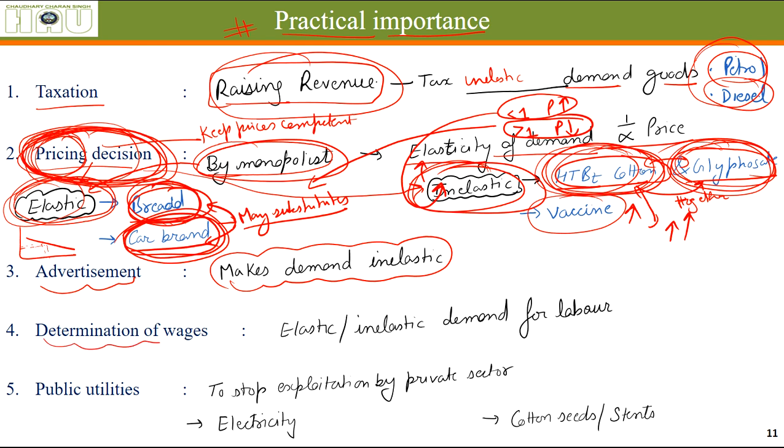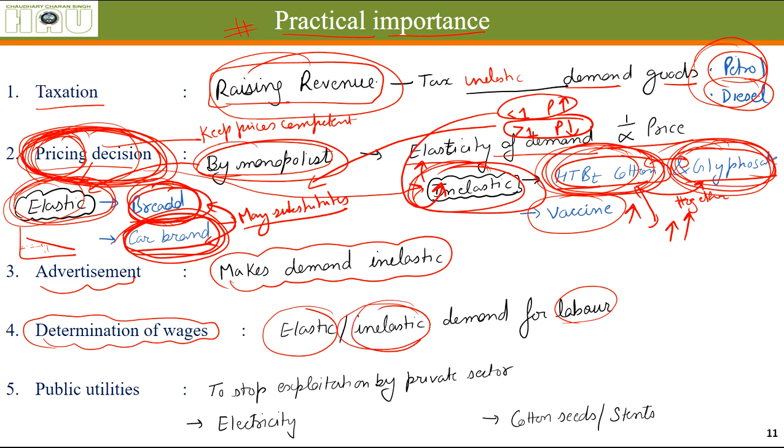Determination of wages, labor. If the labor working in a factory knows whether the demand for labor in that factory is elastic or inelastic, based on their knowledge they can go for a strike to increase their wages.